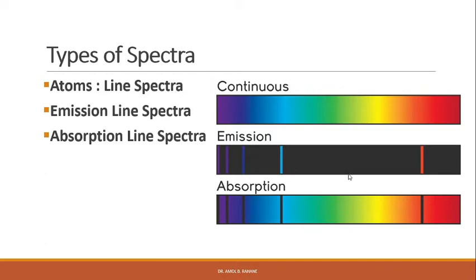When atoms are excited, they emit light of certain wavelengths which correspond to different colors. The emitted light can be observed as a series of colored lines with dark spaces in between, and this series of colored lines is called the emission line spectra, right?